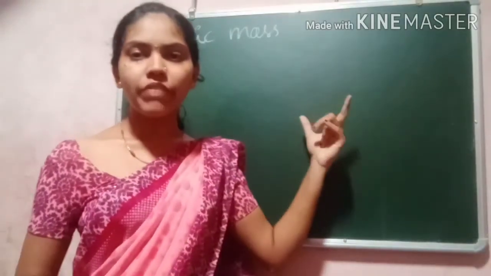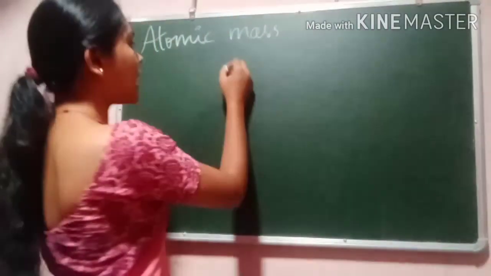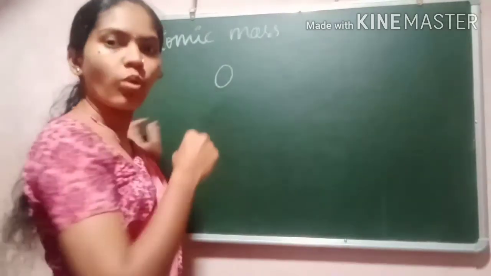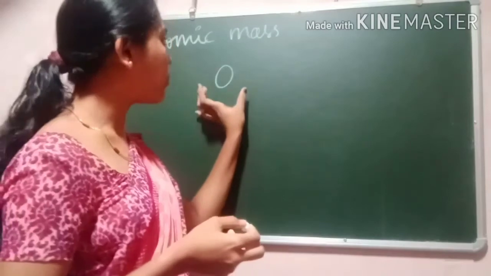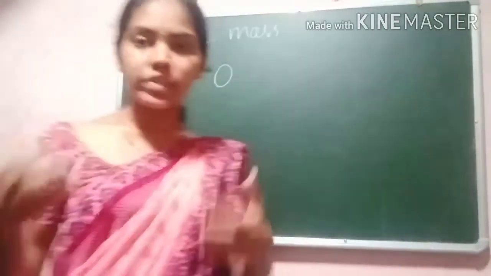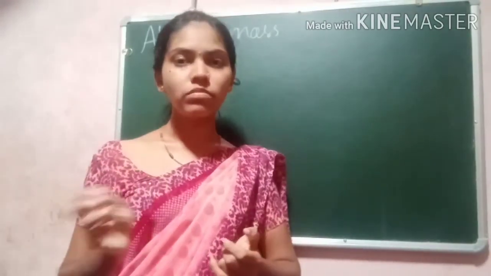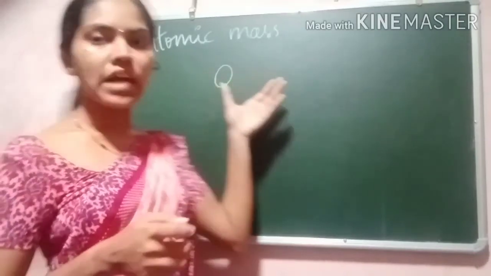He found the relationship between the reactants and the compound, and he said that each element has its own atomic mass and its own chemical properties. This helped other scientists to find the relative atomic mass of the element.